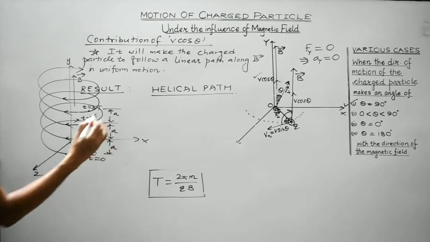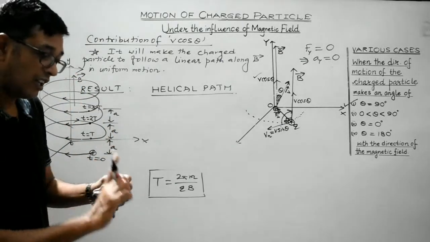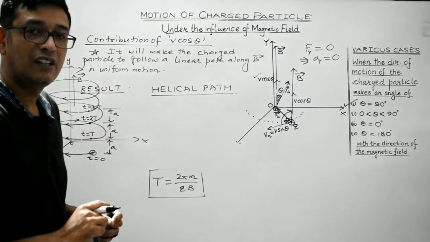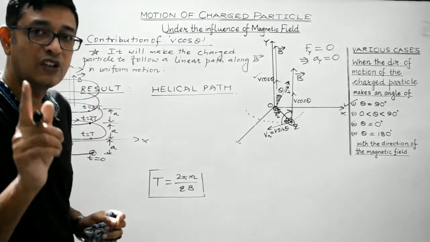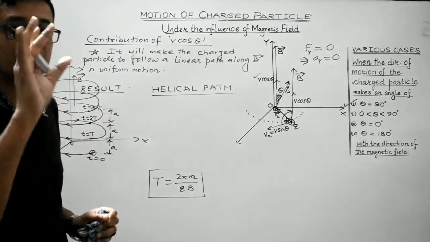This is it, students. Right? This distance covered by the charged particle along the direction of the magnetic field with uniform speed v cos theta during time period capital T is constant.